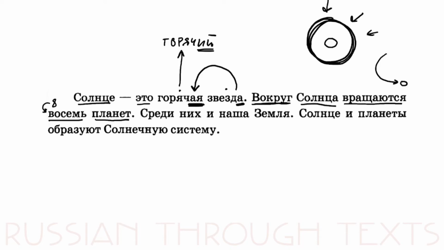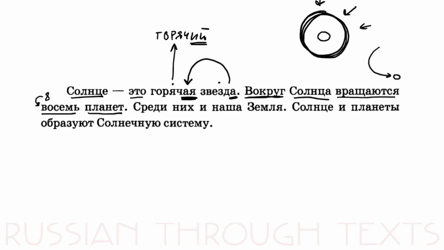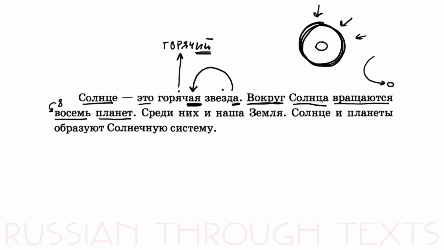Среди них и наша Земля. One second, I'm very confused in this app. So among them and our Earth. So и наша Земля, and our Earth. So in normal English, our Earth is among them. Среди них и наша Земля. Among them and our Earth. Or our Earth is among them.